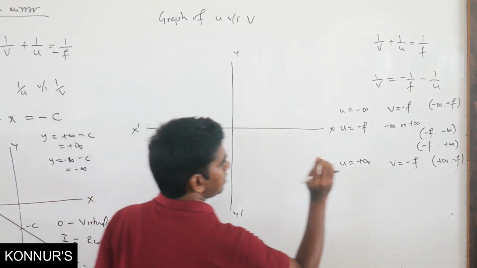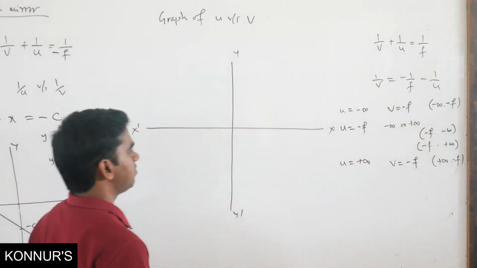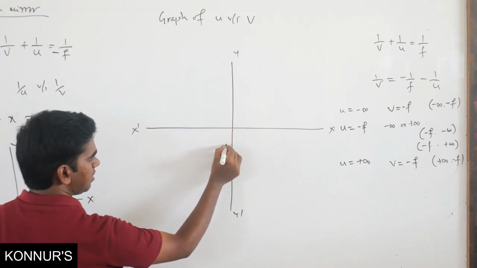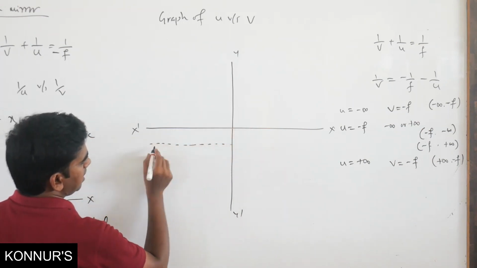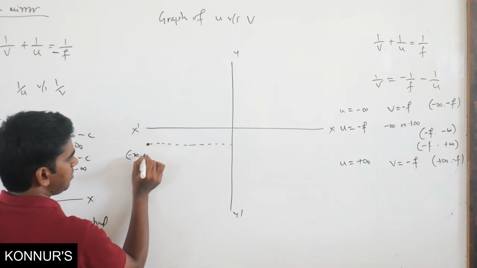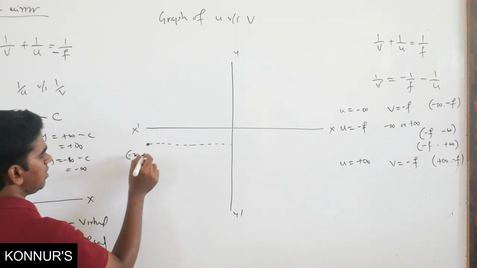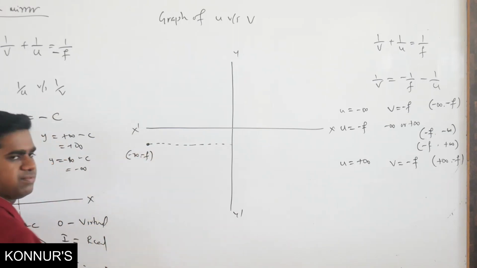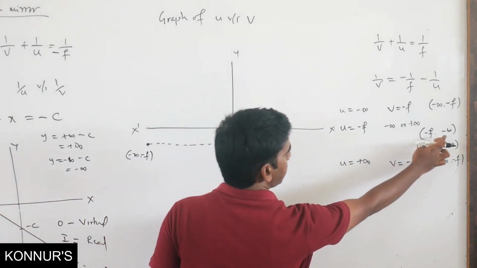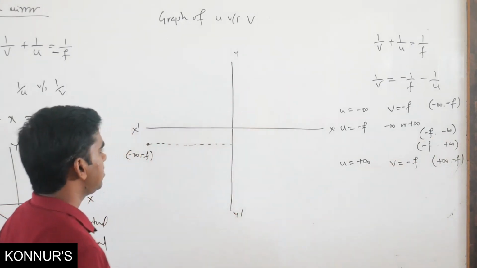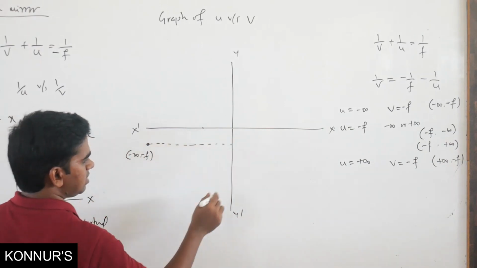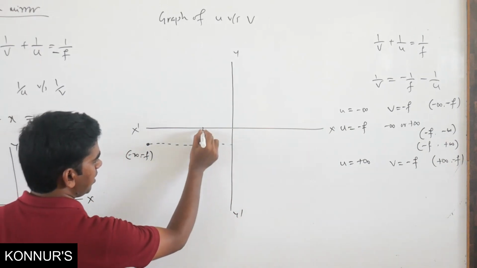What is the first one? The first one is minus infinity comma minus f. You can take minus f here, and x is minus infinity, so this is the point minus infinity comma minus f. The second point is minus f comma minus infinity. X is minus f, which will come somewhere here, and y is minus infinity, which will come somewhere here.